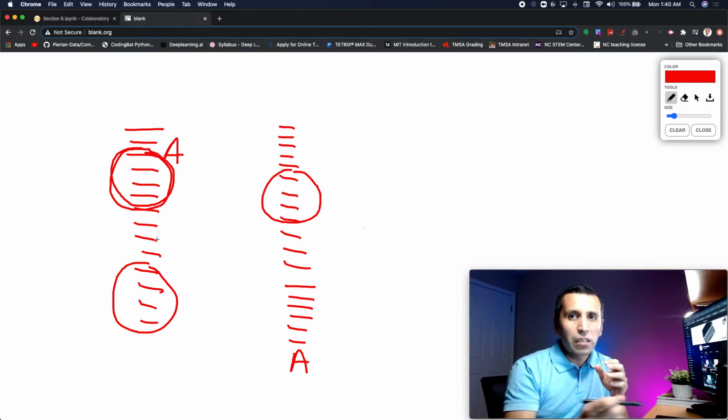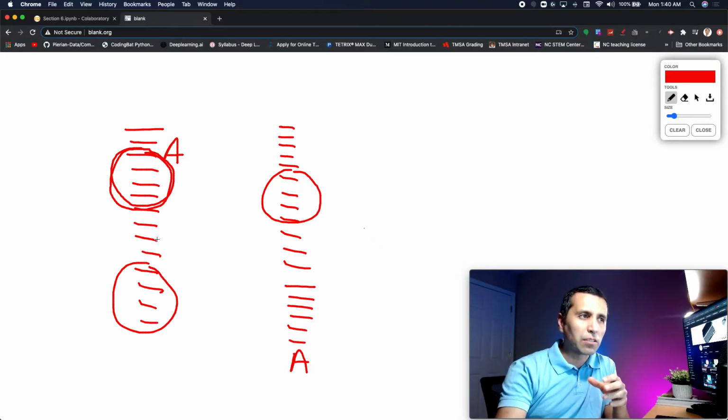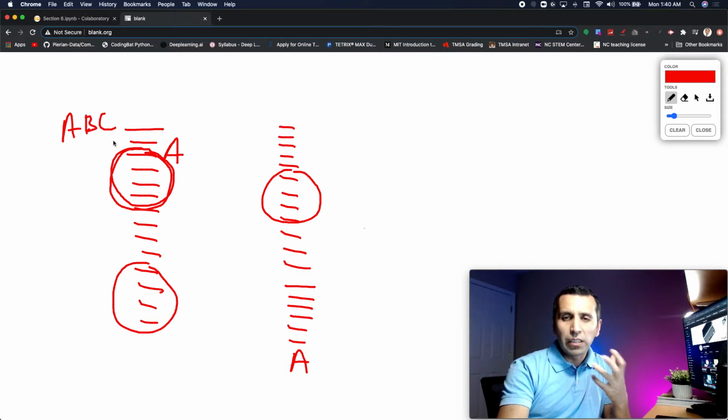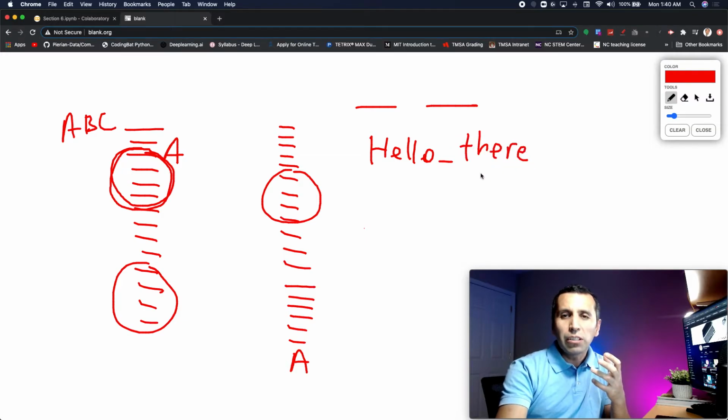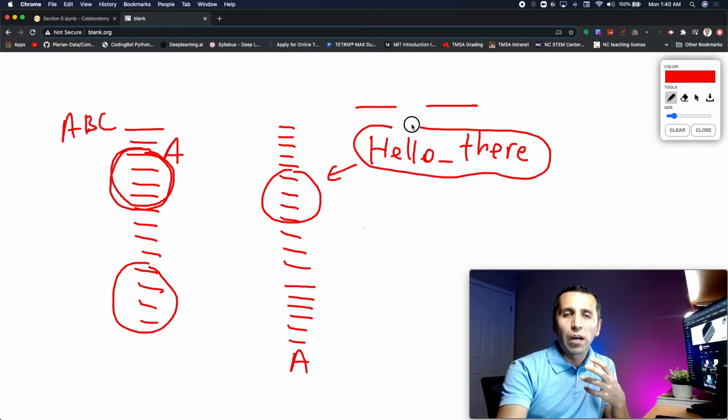What kind of name can I give to a function, or what is the proper way to name it? Actually, there is no real limitation, so you can give any name. For instance, I said A over here, but you can say ABC, or use different numbers, but it should be one word. If you want two words, you need to put something in between, for instance you can say hello and an underscore there. That is going to be the name of my function. You can name it anything, but it must be one word.